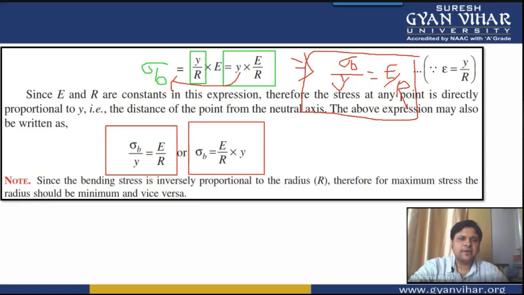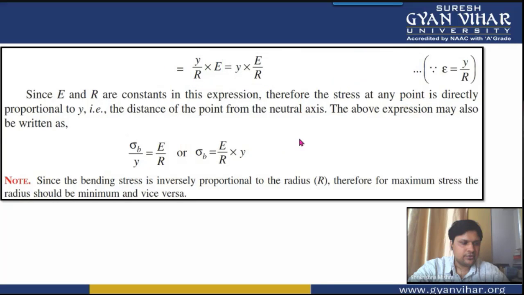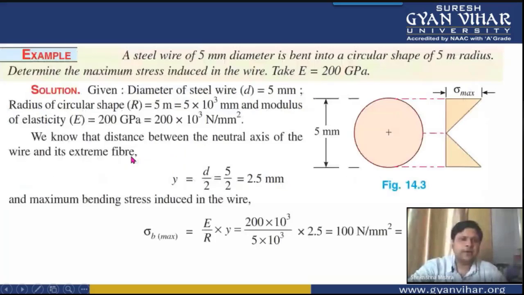This relation is very important. It is giving you a relation which we will use in numericals in order to calculate the bending stresses. So let's now solve a numerical in order to understand this particular topic. This formula is important, you keep it in mind. Sigma b by Y is equal to E by R. Y is basically the distance from the neutral axis.